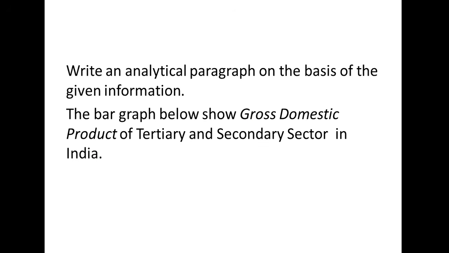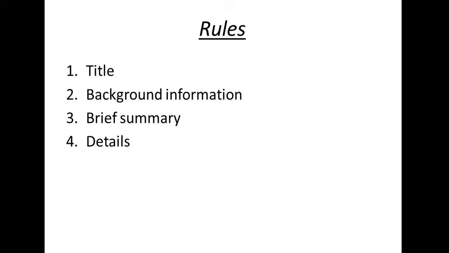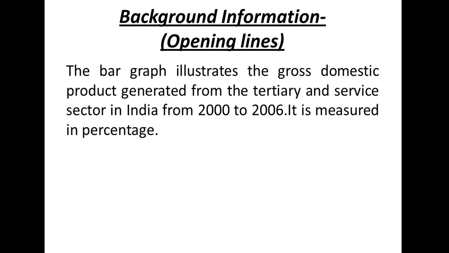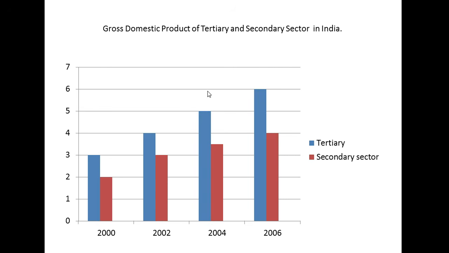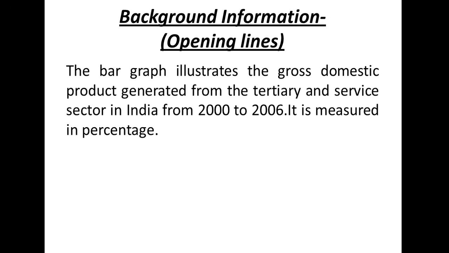The bar graph below shows the gross domestic product. So instead of shows, we have written here illustrates. Illustrates the gross domestic product generated from the tertiary and service sector in India. And additionally, we have just taken the information from the question, the graph, and just filled in and developed and constructed our opening lines. If you look closely at these lines, these are just constructed from the question. Here you are free to use your own synonyms and sentences or phrases, illustrates, shows.